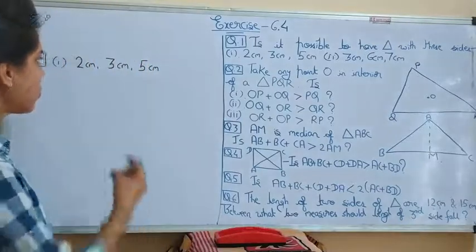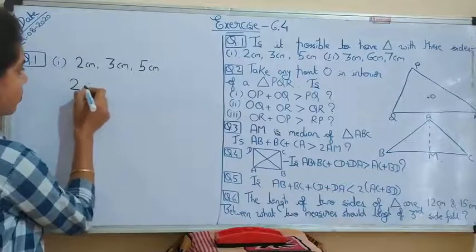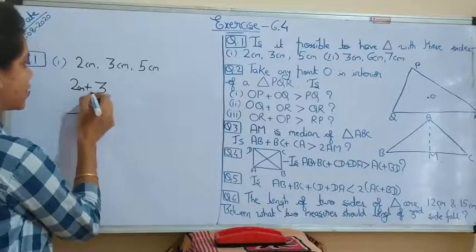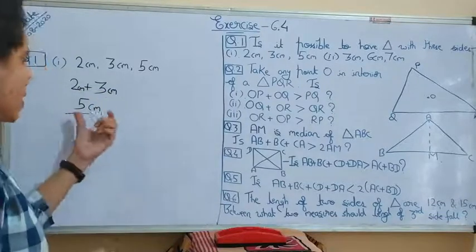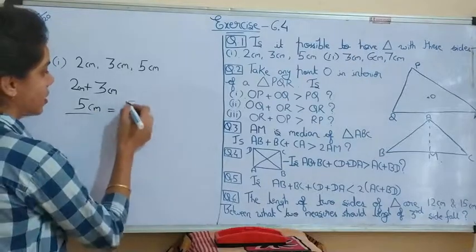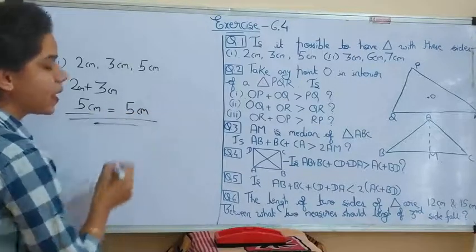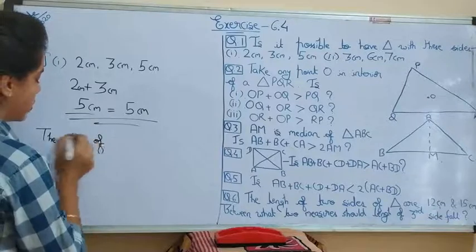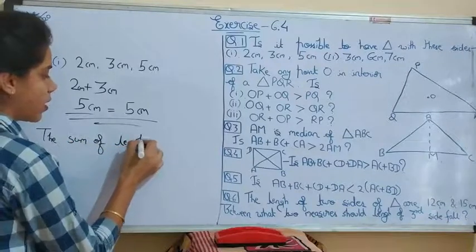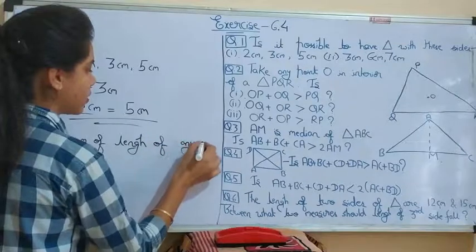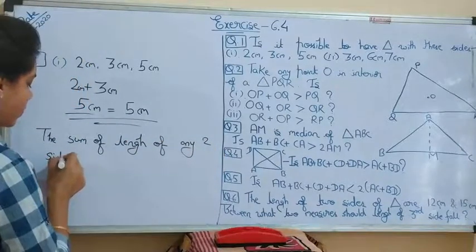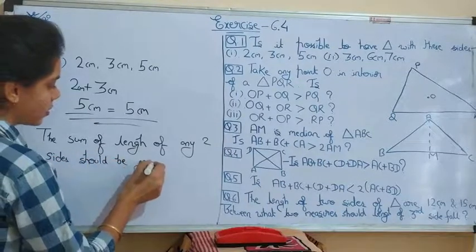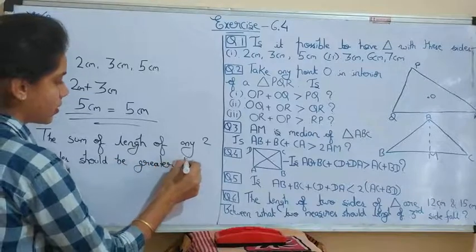Okay. If I add 2 plus 3, we get 5 centimeter. 2 centimeter plus 3 centimeter gives 5 centimeter, and it is equal to the third side, which is 5 centimeter. But I am saying that the sum of the lengths of any two sides should be greater than the length of the third side.